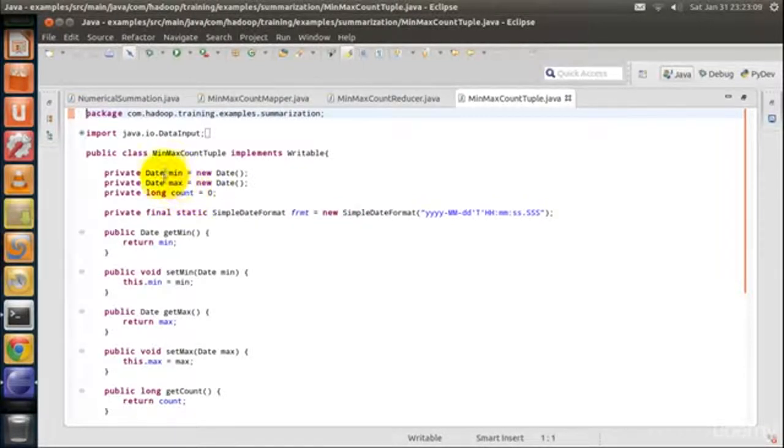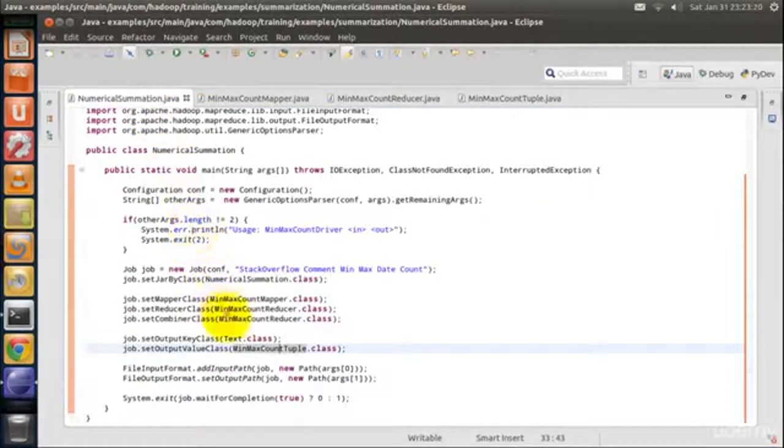So all the 3 items are bundled together in this class, and an object of this class will be emitted as value. That's the reason we are using a custom written data type.